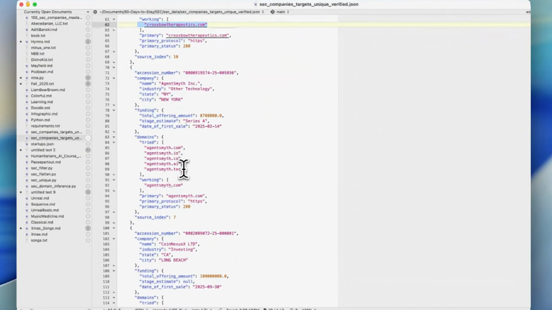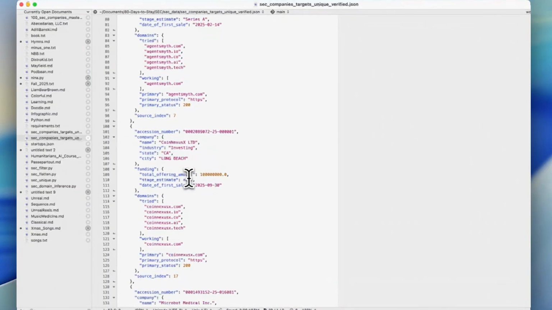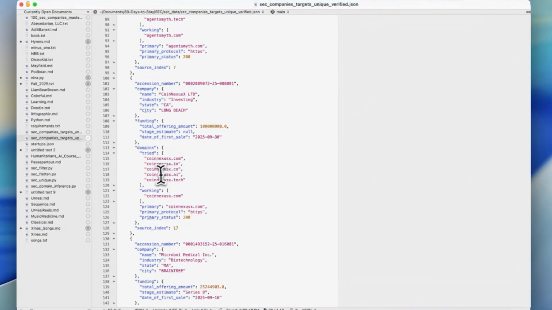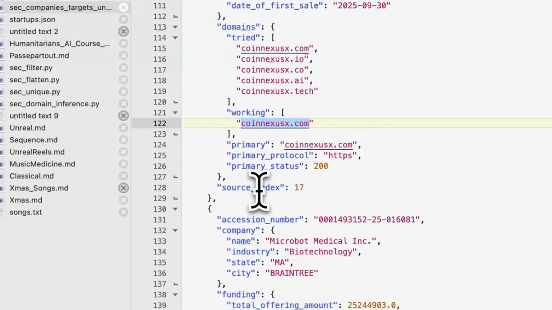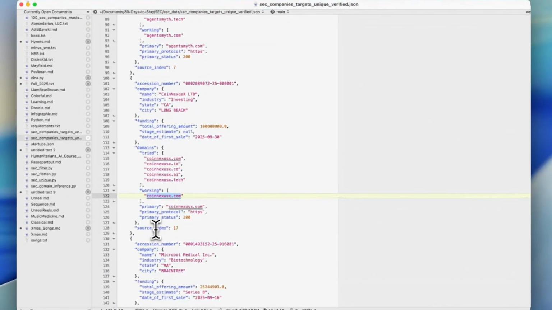Same thing. So Agent Smith, which is spelled, I guess, in a Matrix-y way. It's Agent Smith Inc., agentsmith.com works. And so our next step is to go to agentsmith.com and get up to 50 pages. And then same thing. So basically, if it couldn't find something, it said it tried this but couldn't find anything. But again, for about 62%, 63% of the companies, it got at least a working URL, that there's a website there for something.